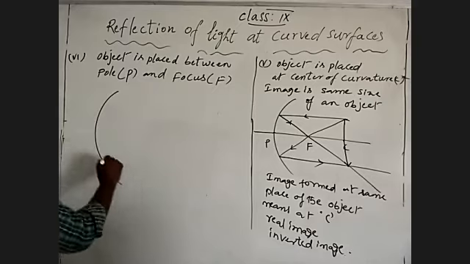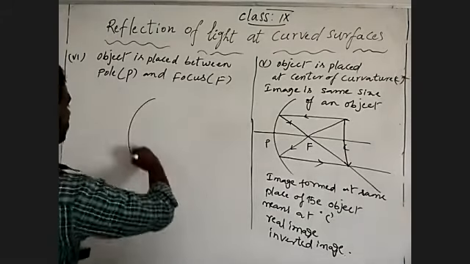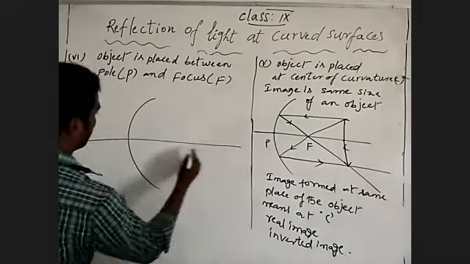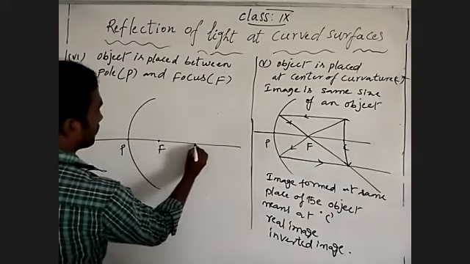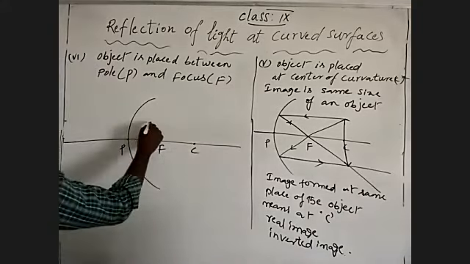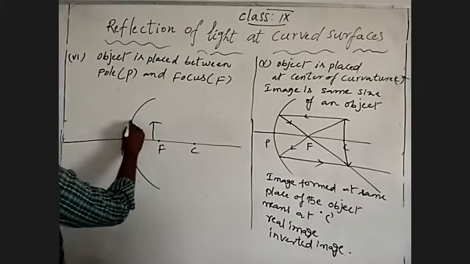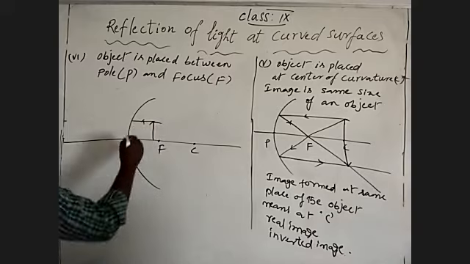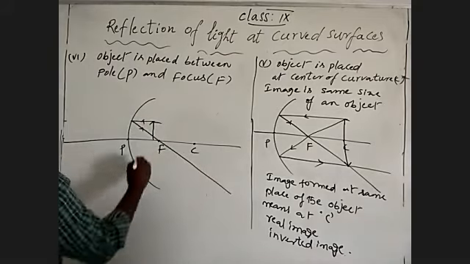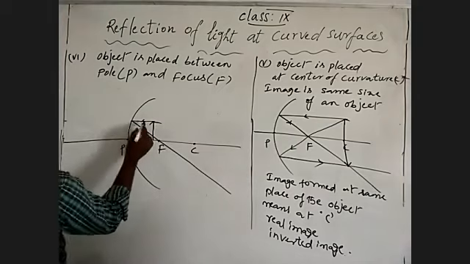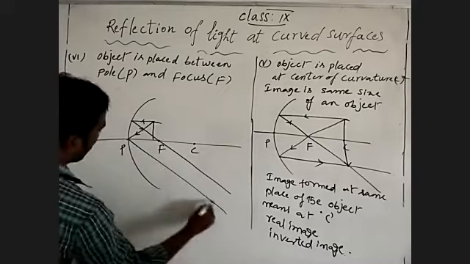So this is pole, focus, center of curvature. Between pole and focus, one ray must be parallel to the principal axis. It takes reflection through focus. Another, you can draw through the pole, not a problem, and it gives reflection.